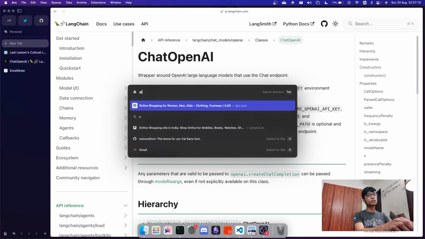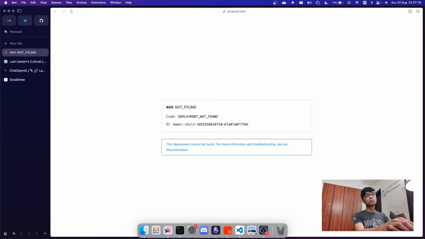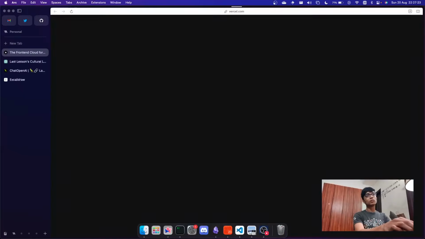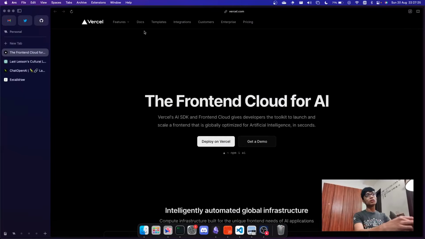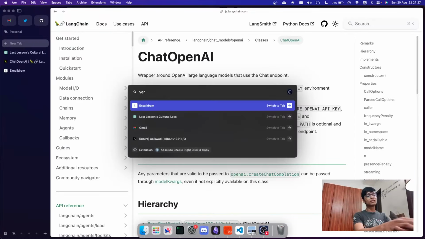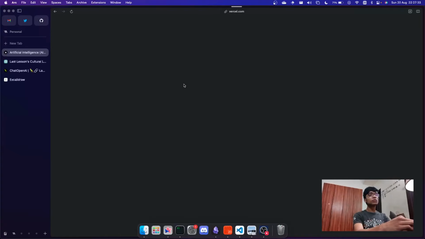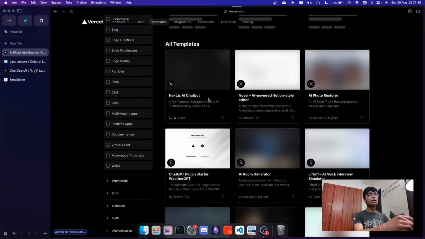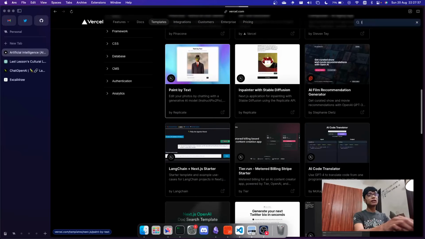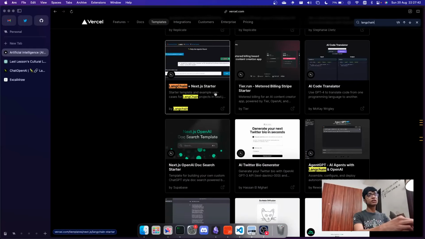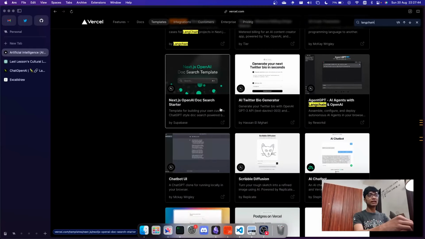So I can go to vercel.com/ai. Yeah, they have amazing templates on how to work with them. So if you want to go and take a look at them, please feel free to do that. I think they have a LangChain template as well. Yeah, they have this Next.js starter with LangChain, and you can take a look at that as well.